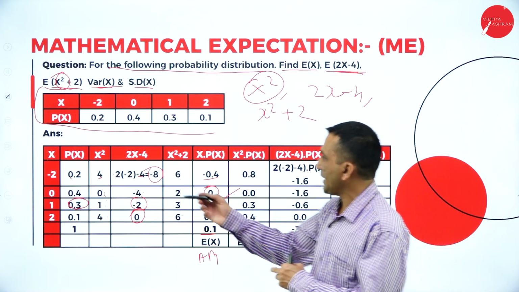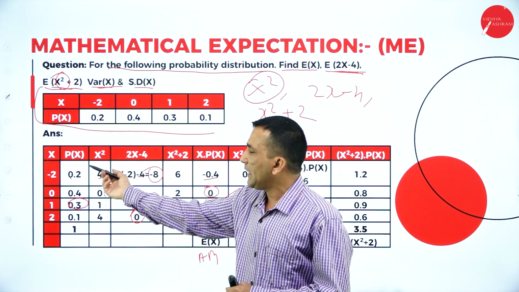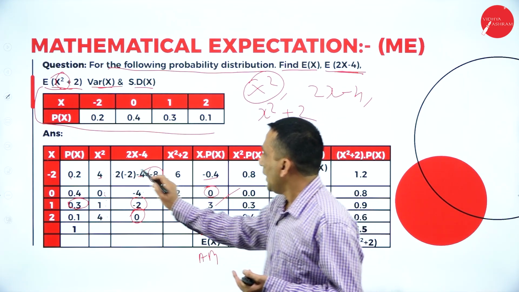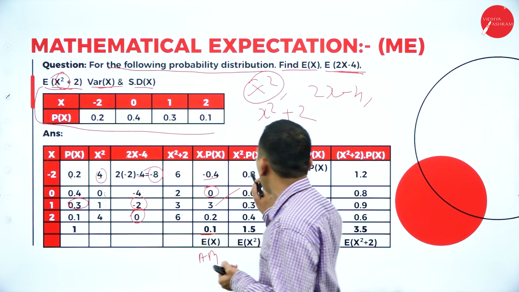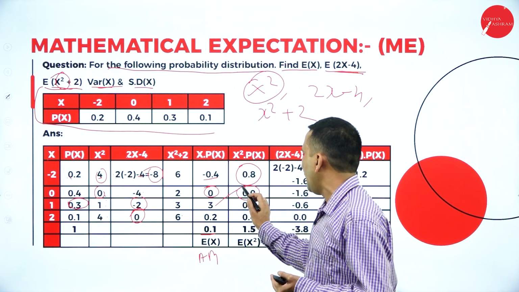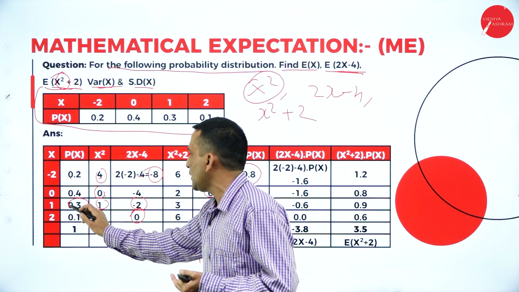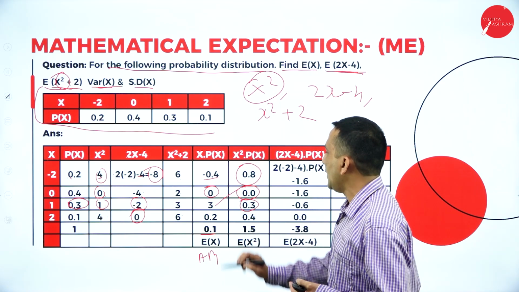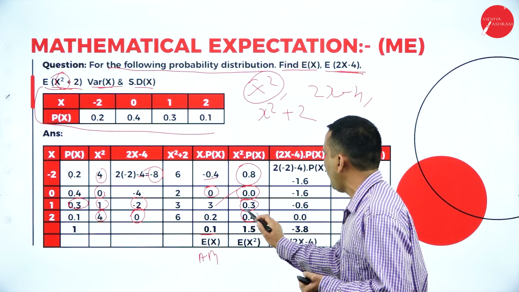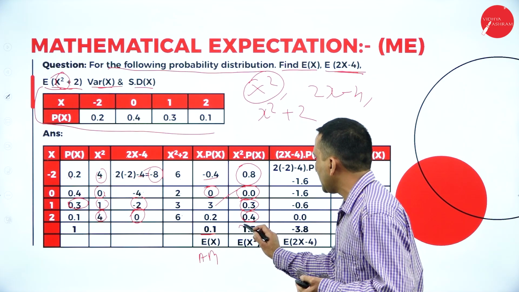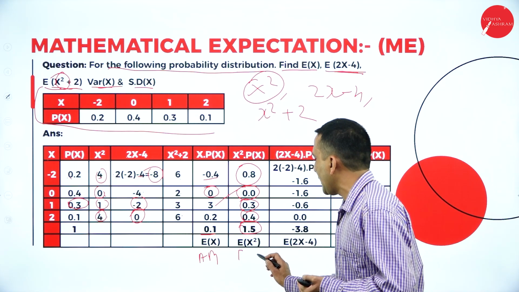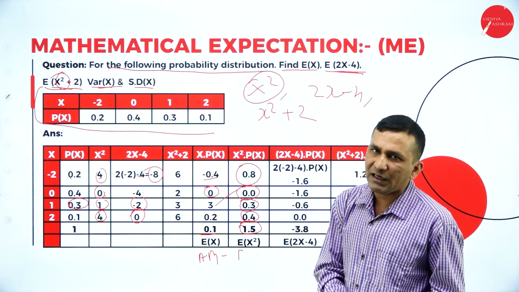Now moving to the next one, we already calculated x square, and now we go for x square into probability. X square 4 into 0.2 gives 0.8. X square value 0 into anything is 0. Next, x square value 1 into 0.3 gives 0.3. Last, x square 4 into 0.1 gives 0.4. If you add them together we get 1.5, which is E of x square, required for the variance and standard deviation.